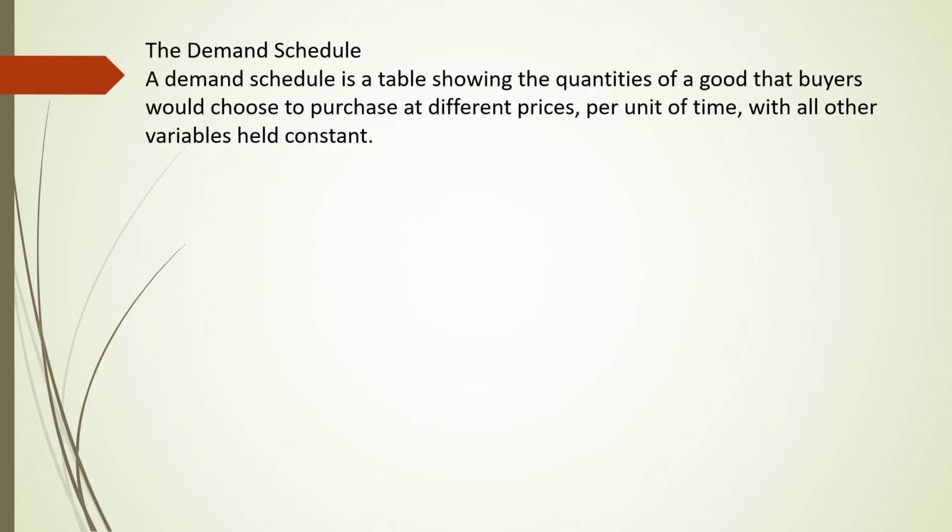Dear students, here you can observe a demand schedule. What do you mean by demand schedule? It is a list of quantity demanded at different levels of price. Or a demand schedule shows a list of quantities demanded by a consumer at different prices. So here the demand schedule is a table that shows the quantities of goods that buyers would choose to purchase at different prices per unit of time with all other variables held constant. So it shows the relationship between price and quantity demanded.